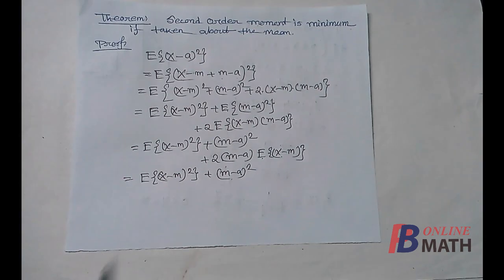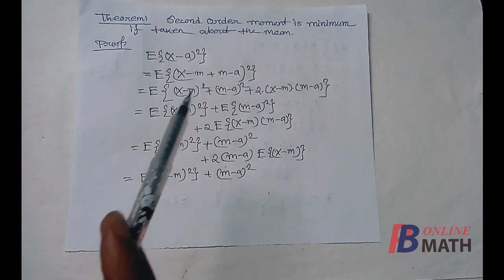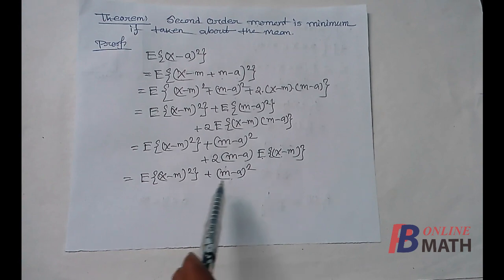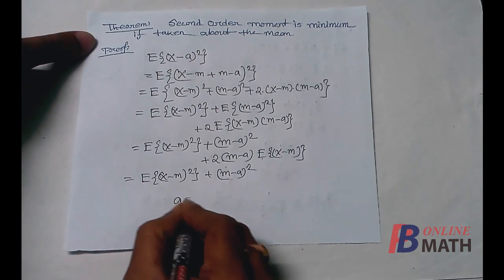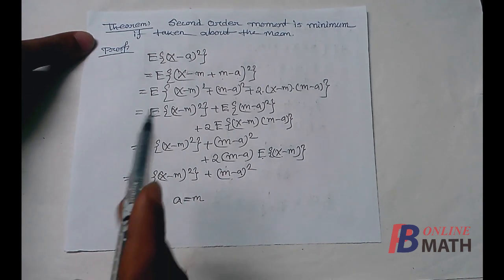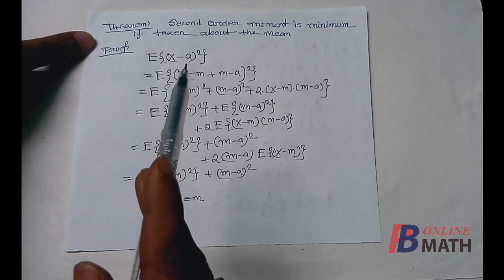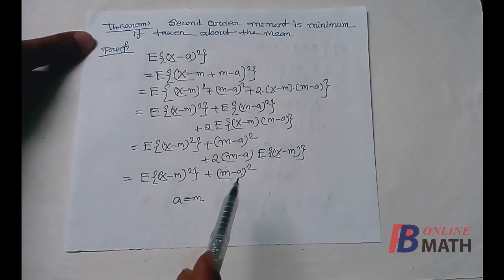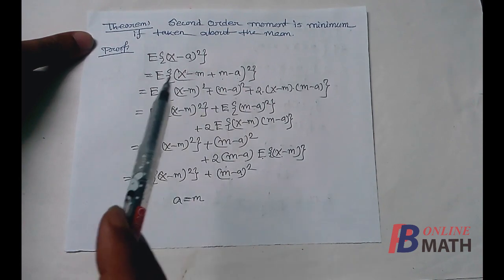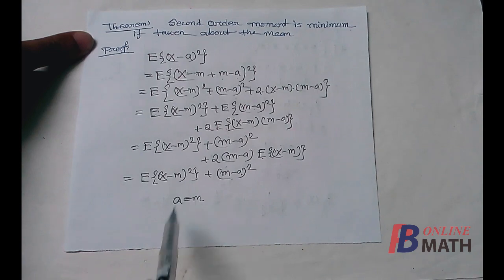0. So the second order moment about any point can be written as the second order moment about the mean plus this term, and we know that this is a non-negative term. The minimum value of this term is 0, which happens if a equal to m. So the second order moment about the point a is minimum when the point is the mean. Therefore the second order moment is minimum if the moment is taken about the point a equal to m, that is, about the mean. So that completes the theorem.